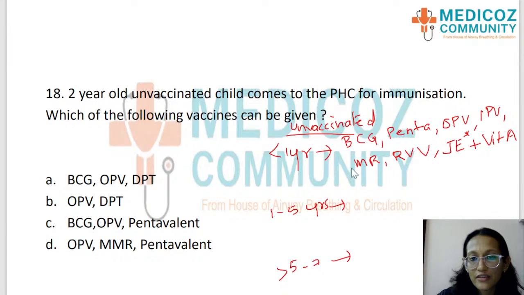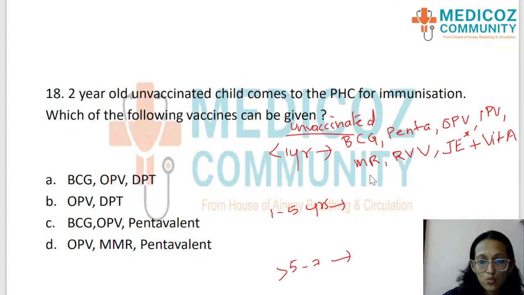All these can be given if the child is less than 1 year, but of course it's important that the vaccines should be spaced. Two live vaccines especially should not be given in the same arm; they should be given in opposite arms, and other injectables should not be given in very close spaces. So for a less than 1 year unvaccinated child, these are the vaccines that can be given.